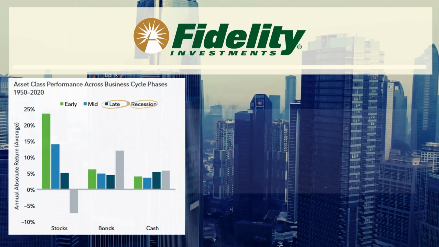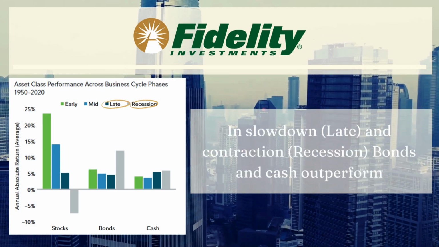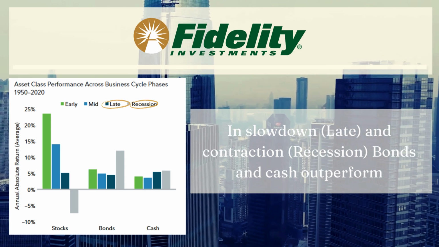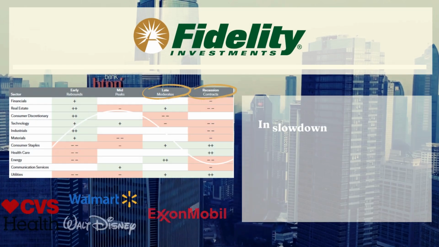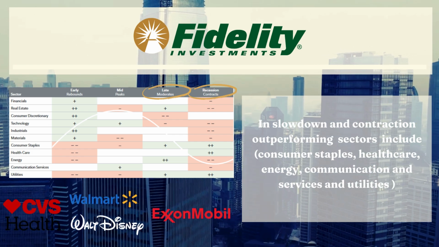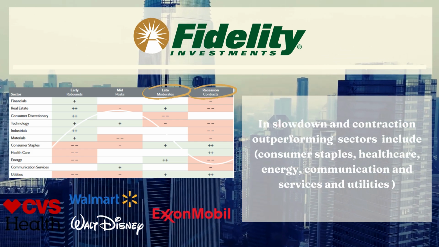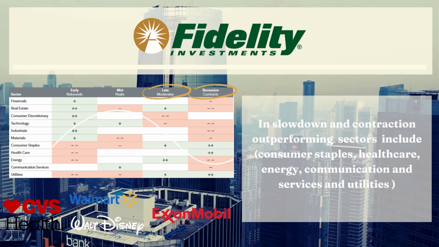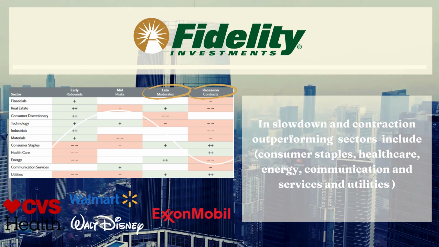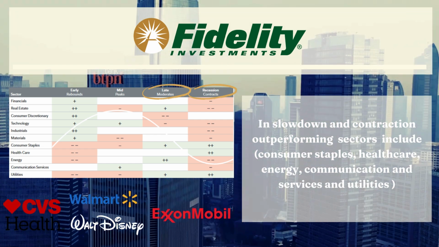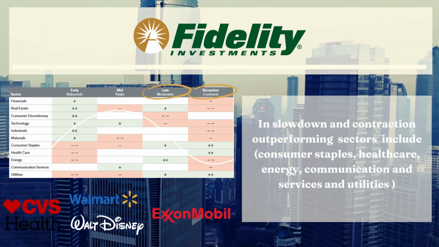In the last two phases, slowdown and contraction, bonds and cash tend to perform better. Inside the equity market, defensive and secure stocks are what investors should be looking for, such as consumer staples, healthcare, energy, communication services, and utilities. Companies like CVS Health, Walmart, Walt Disney, and ExxonMobil typically do well.